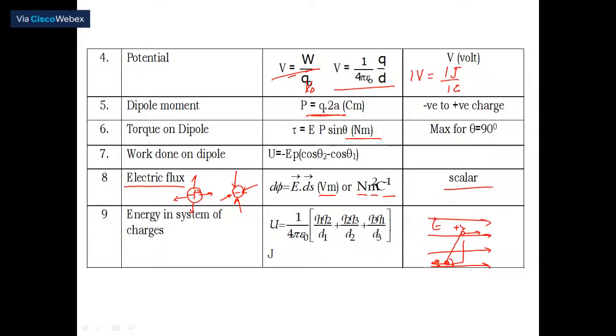Next, we want to calculate the energy stored in the three charges, the energy stored in a system of charges. U is equal to, so the derivation you did, therefore I need not repeat much here. U is equal to 1 by 4 pi epsilon into Q1 Q2 by D1 plus Q2 Q3 divided by D2 plus Q3 Q1 divided by D3. This way you will easily be able to calculate the energy stored in the system. Okay, it is measured in joule. If you have any doubts, please send, then I can answer the questions.